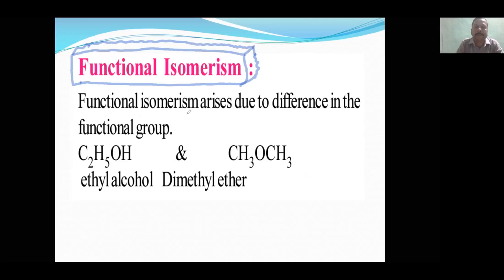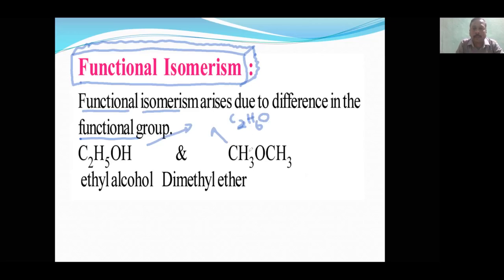Okay, now functional isomerism, whatever is in the name, the same thing will be in the topic also. Functional isomerism. So the difference will be in the functional group. See here, if I write their molecular formula, both are having 2 carbons, both are having 6 hydrogens, both are having 1 oxygen.